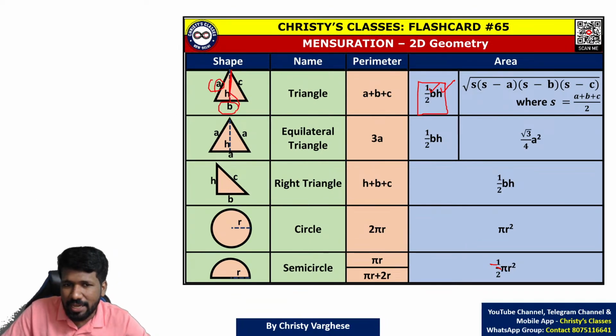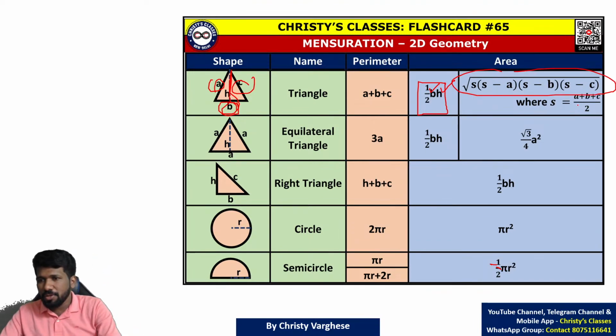If only sides are known to us, the only formula is this: root of s into s minus a into s minus b into s minus c. Heron's formula it is called, where s is half of the perimeter. I will explain it if anyone has a doubt.